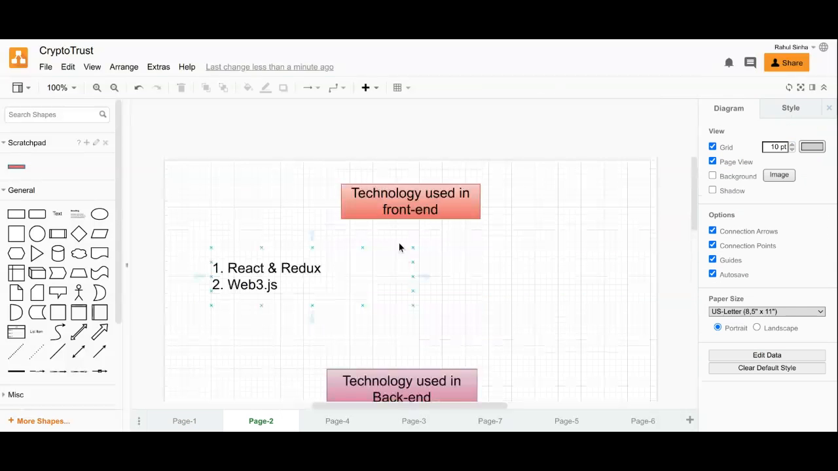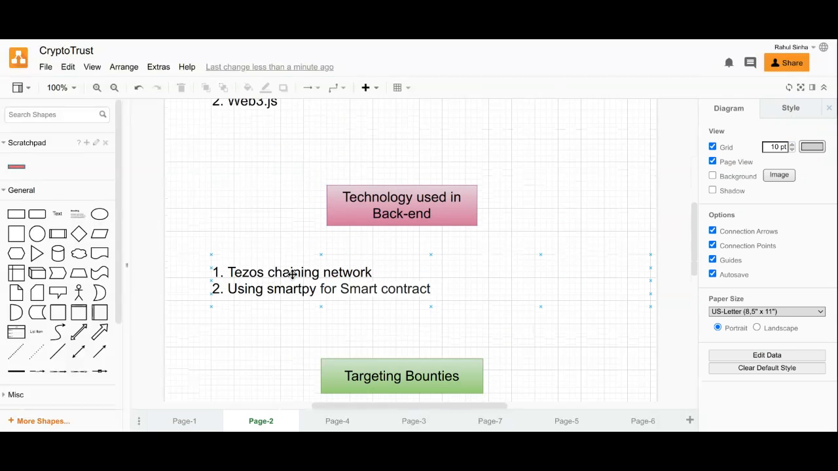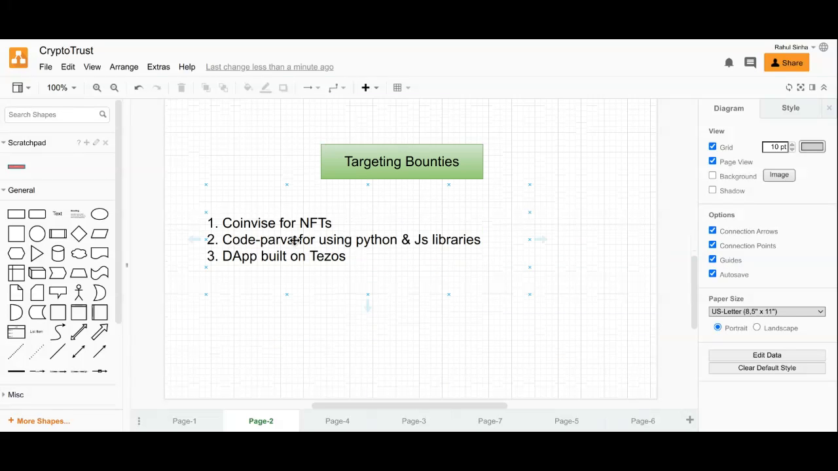Here are the technology stacks. For the front end we are using React, Redux, and Web3.js. In the back end we are using the Tezos chain network, and for smart contracts we are using SmartPy as well. These are the bounties we are targeting: Coinbase for NFTs, CodePerva for using Python and JS libraries, and DR built on Tezos.